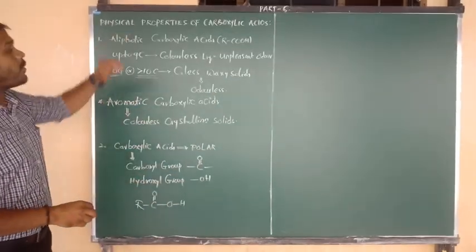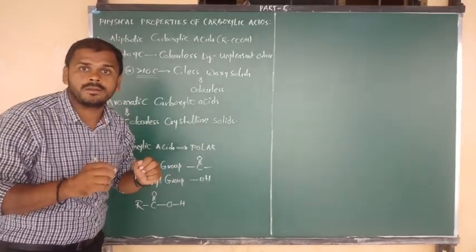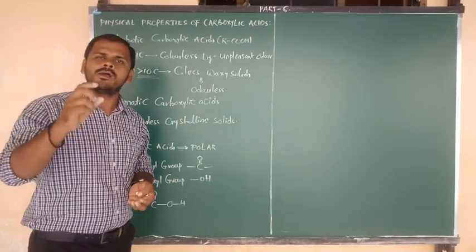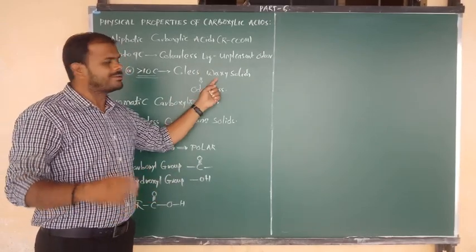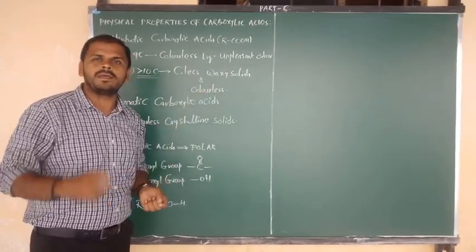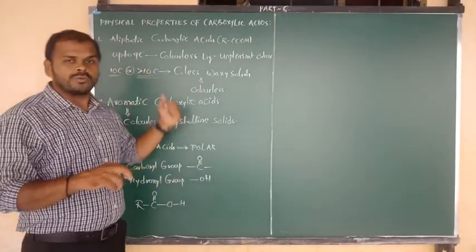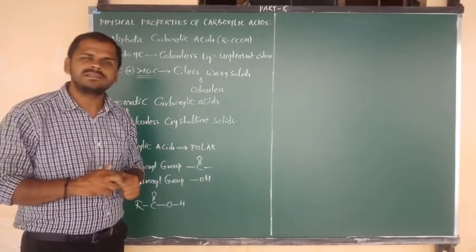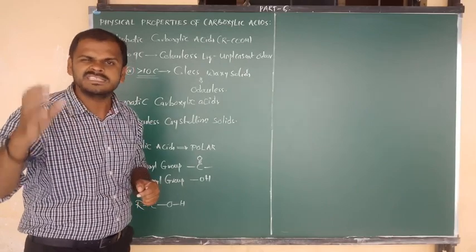So they are colorless waxy solids. Due to their fatty acid nature and waxy solid nature, they are practically odorless. Such acids with 10 or more carbons do not have practically any smell.